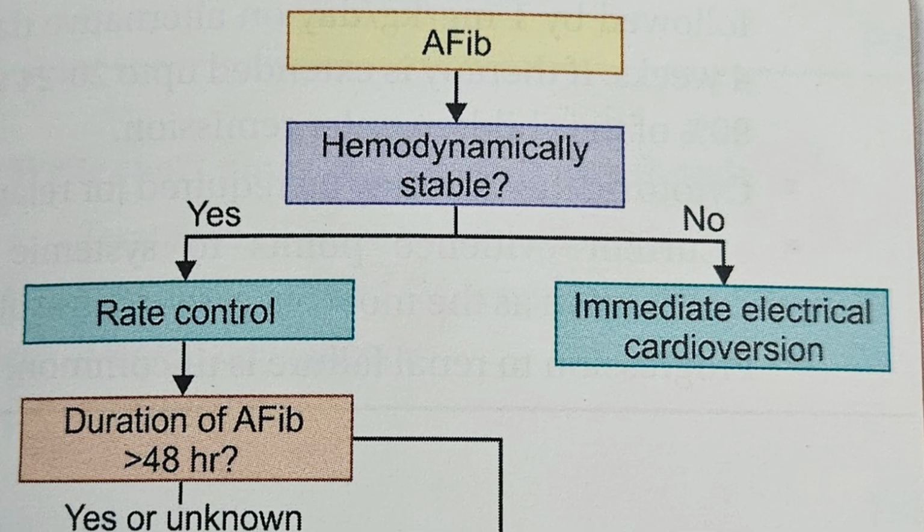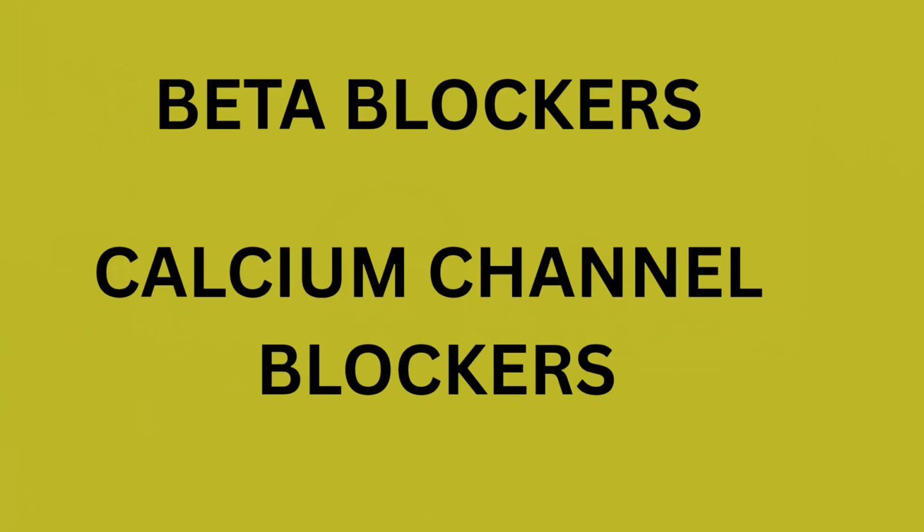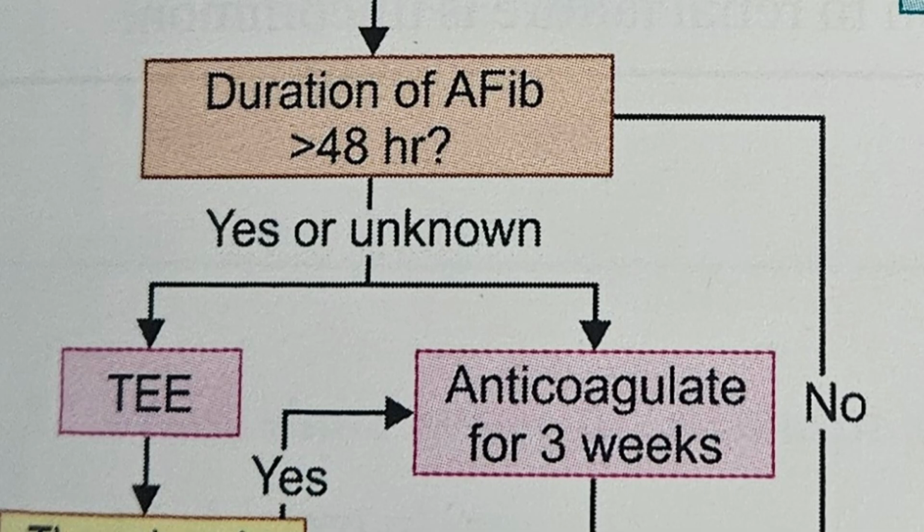So what is the management of atrial fibrillation? First we have to check whether the patient is hemodynamically stable or not. If he is stable, then you have to go for rate and rhythm control. For that, the medications that can be given are beta blockers, metoprolol, carvedilol, and as an alternative, calcium channel blockers such as diltiazem or digoxin are preferred. When the patient has atrial arrhythmias beyond 2 days, then we have to go for anticoagulation therapy.